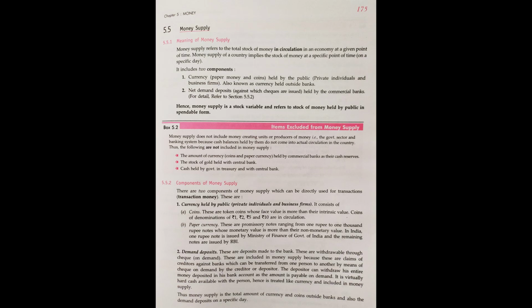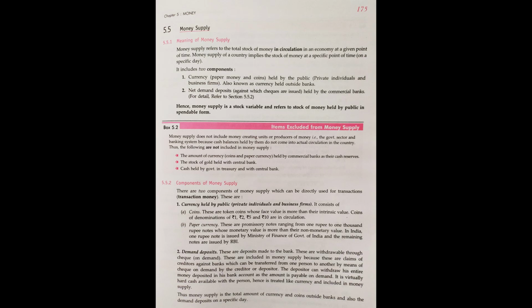Understanding? Once again, the money supply includes two components. First, currencies. Currencies means paper money and coins, which are held by us, by private agencies, by firms or institutions, factories. And net demand deposits, all the deposits in the commercial banks, are called net demand deposits, and both are the components of money supply. Understood?